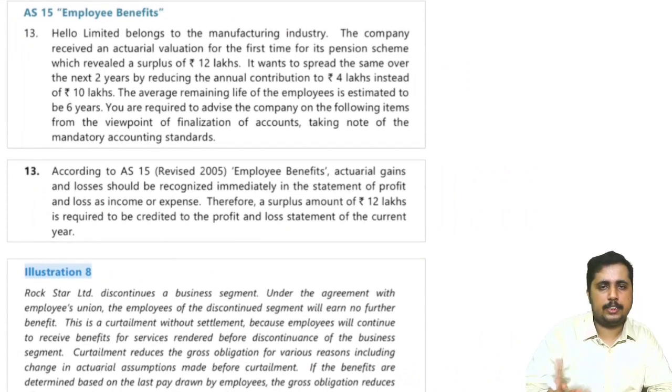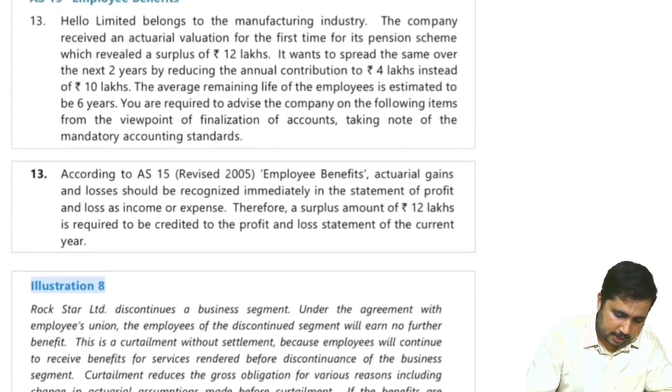Okay, certain questions I have picked from either the institute material or the RTP. So let's look into it quickly.